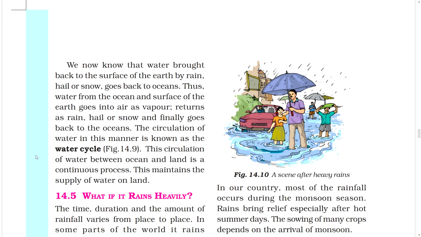We now know that water brought back to the surface of the earth by rain, hail or snow goes back to oceans. Thus water from the ocean and surface of the earth goes into air as vapor, returns as rain, hail or snow, and finally goes back to the oceans. The circulation of water in this manner is known as the water cycle. Figure. This circulation of water between ocean and land is a continuous process. This maintains the supply of water on land.